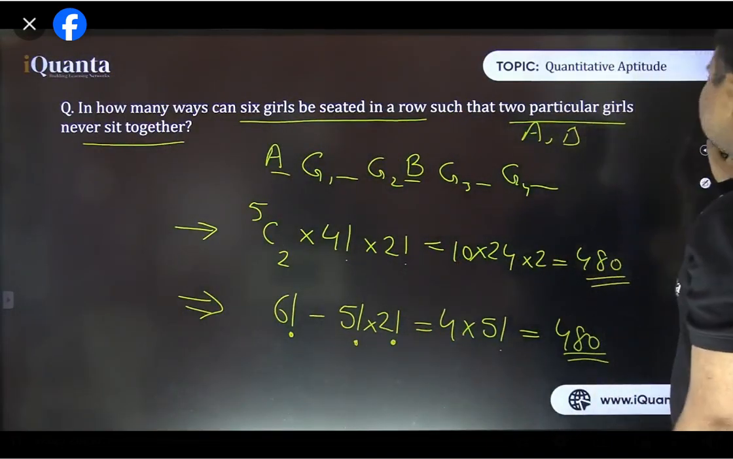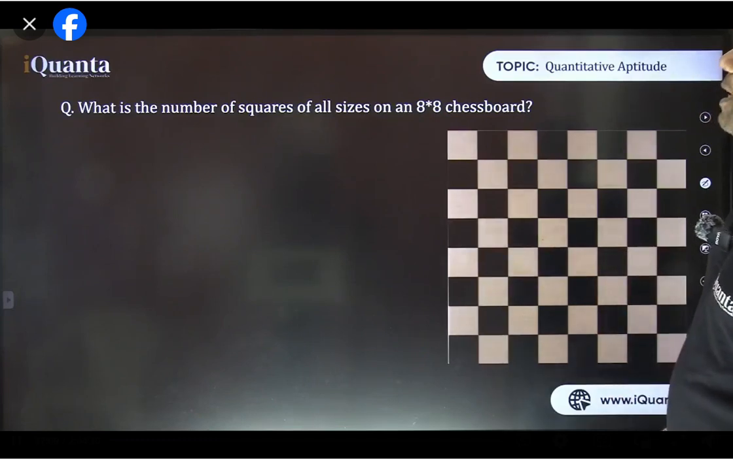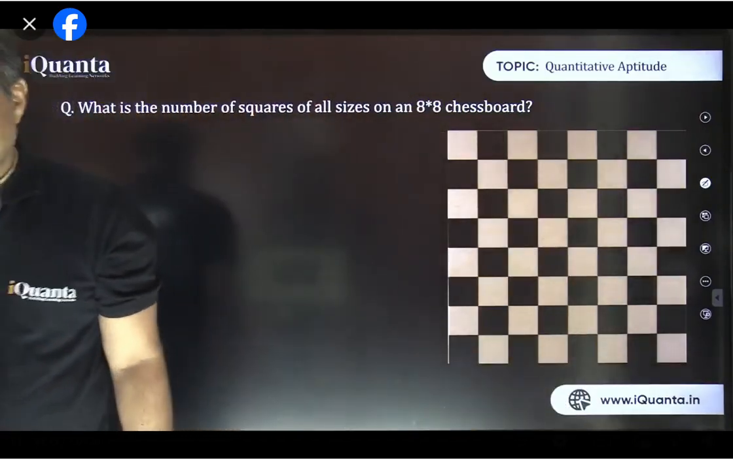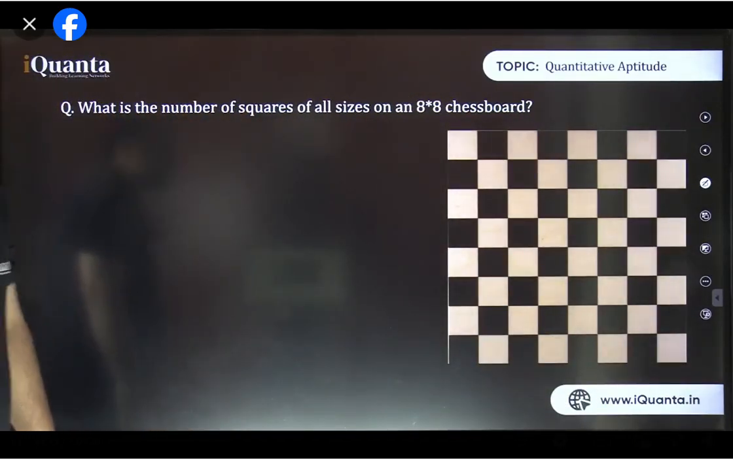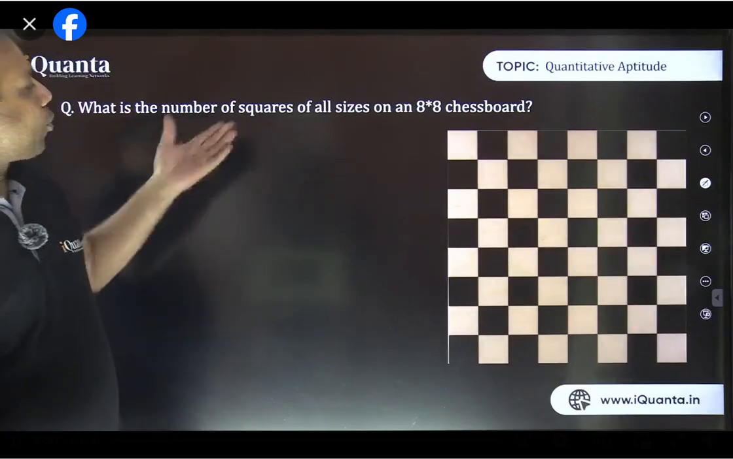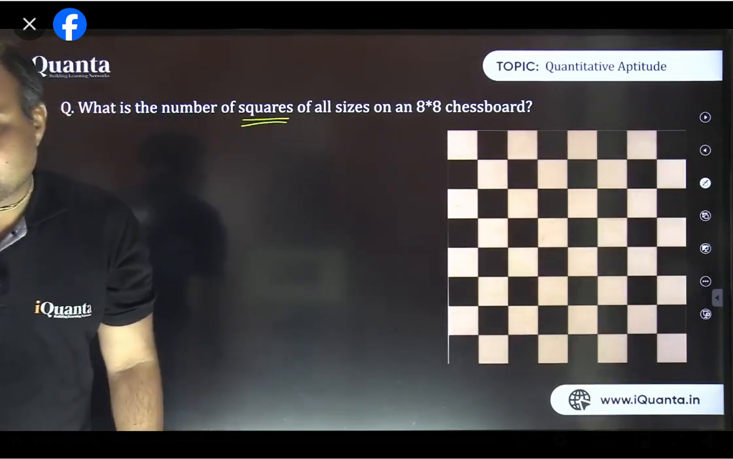Next question. What is the number of squares of all size on an 8x8 chessboard? Now that is also a particular variety of question here. So in a square grid or maybe rectangular grids, we have to count the number of squares or number of rectangles. These are various kinds of questions.